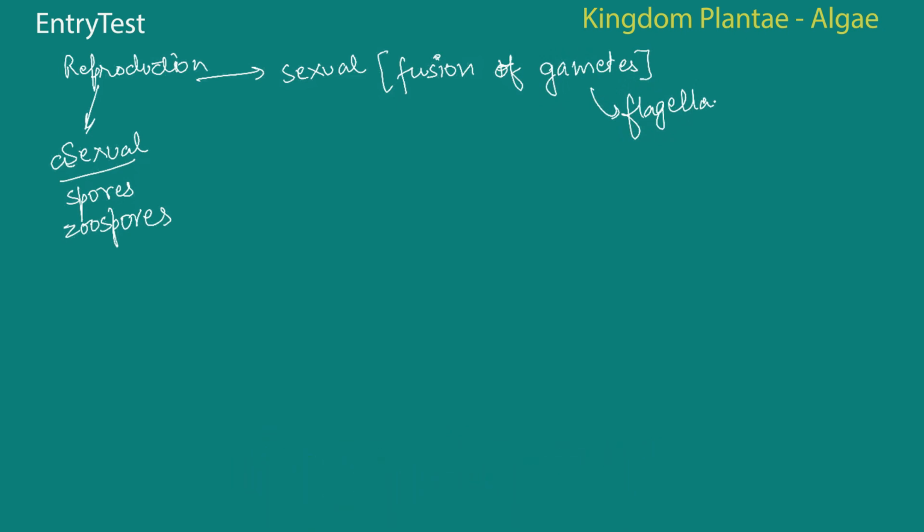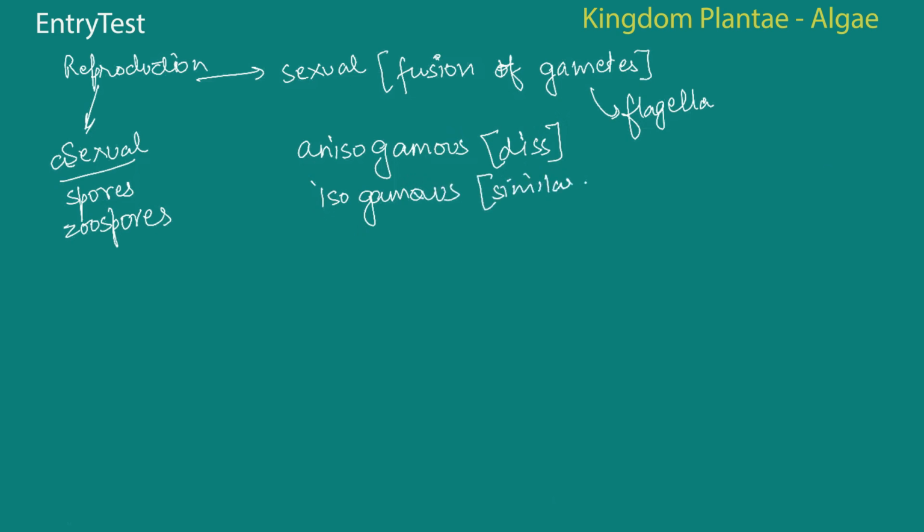The fusion of 2 gametes that are dissimilar is known as anisogamous. If they are similar to each other, it's called isogamous. And how do you know whether it's similar or not?